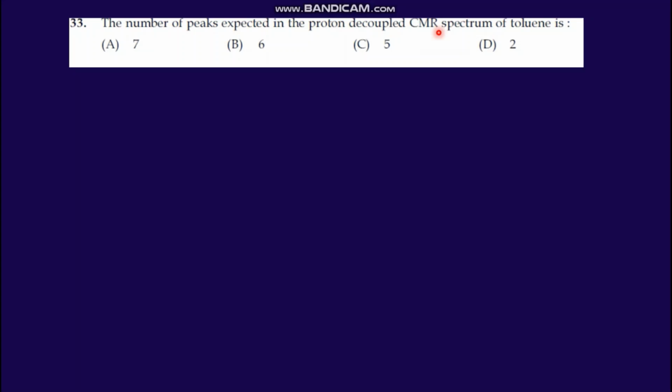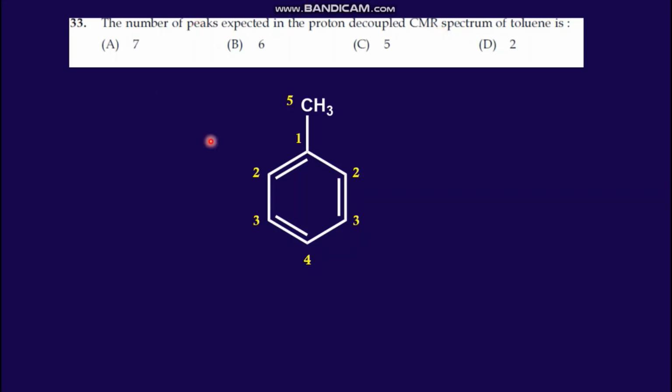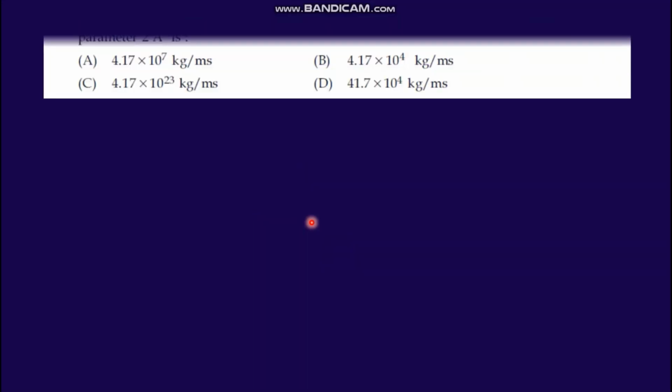We just want to calculate the number of different types of carbons. In toluene, we have 1, 2, 3, 4, 5 different types of carbons. When it comes to proton NMR, this CH3 proton we consider as a single signal, and the remaining 5 protons will give a single signal. So 2 signals for HNMR and 5 signals for C13 NMR. So the answer is 5.